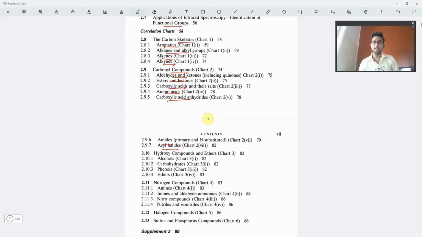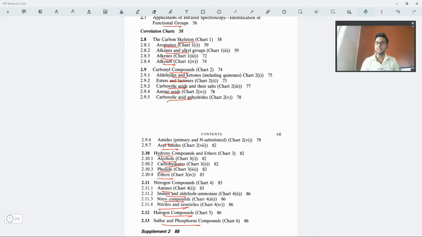Okay. Then we have the hydroxy group because of alcohols, carbohydrates, phenols, ethers. These are also things. Then we have the nitrogen compounds containing amines, imines, nitro compounds, nitriles. Other than that, the halogen, sulfur and phosphorus compounds. Okay. So these are basically all the types of functional groups and varieties of molecules, and according to the type of functional group or the skeleton of the molecule, what will be the kind of data that will be given from the IR spectroscopy.